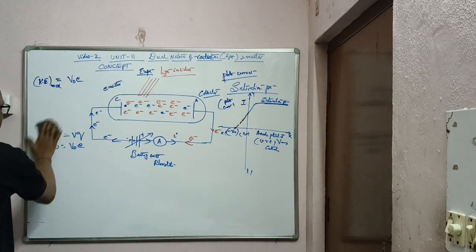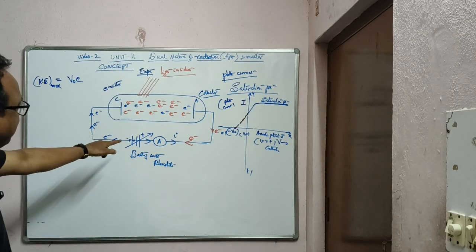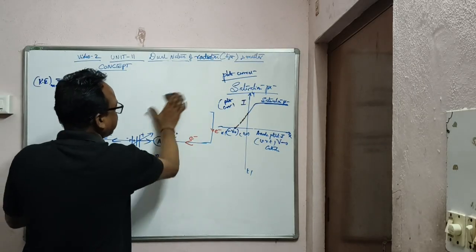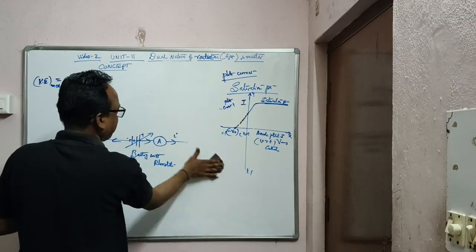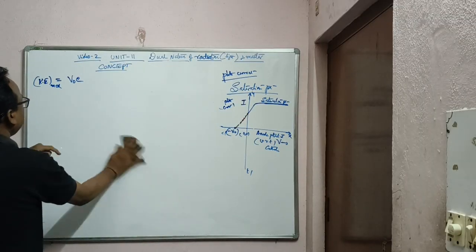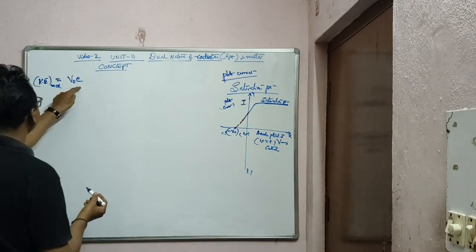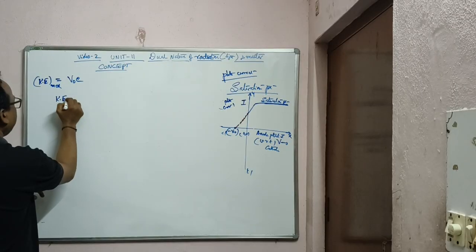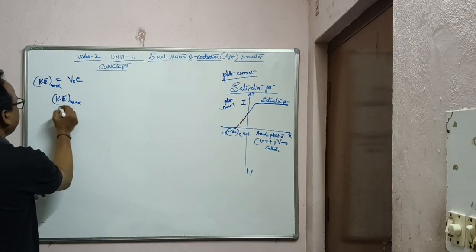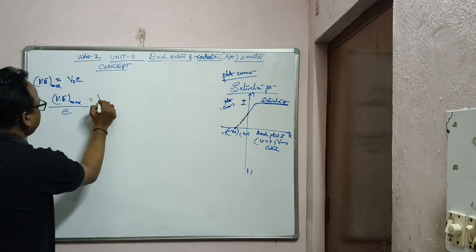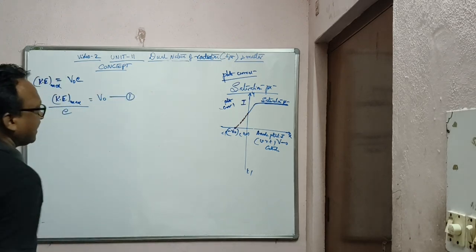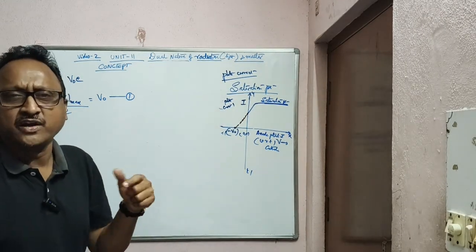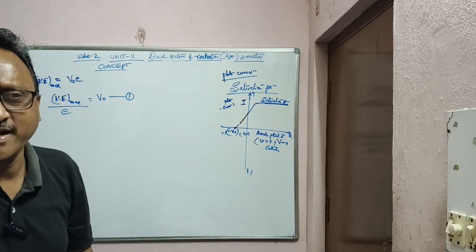Now look at what happens here. This is the experiment performed by Einstein considering light as having particle nature. Therefore, Ke max is equal to the work done against the electrostatic force, or Ke max by e is equal to V naught, which is the stopping potential, the negative potential, for which no electrons are emitted from the cathode and reach the anode plate.